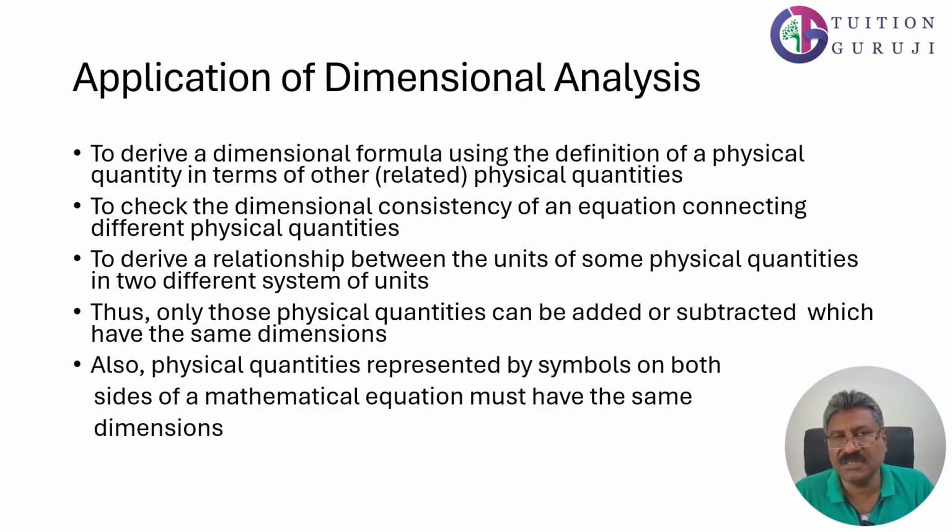And if it is an equation, then both the left hand side and right hand side should give the same dimensions. Thus only those physical quantities can be added or subtracted which have the same dimensions. Also, physical quantities represented by symbols on both sides of a mathematical equation must have the same dimensions.